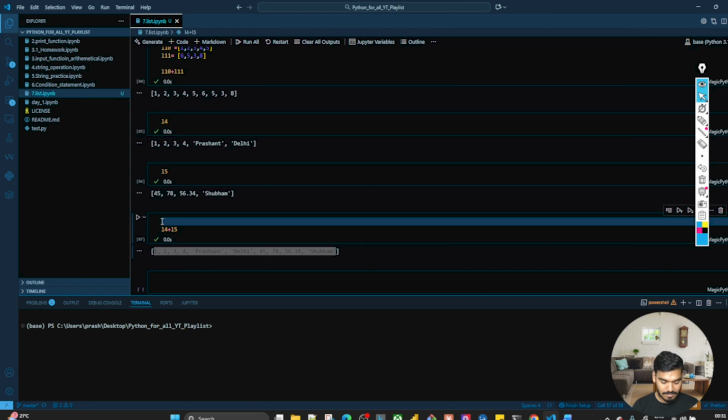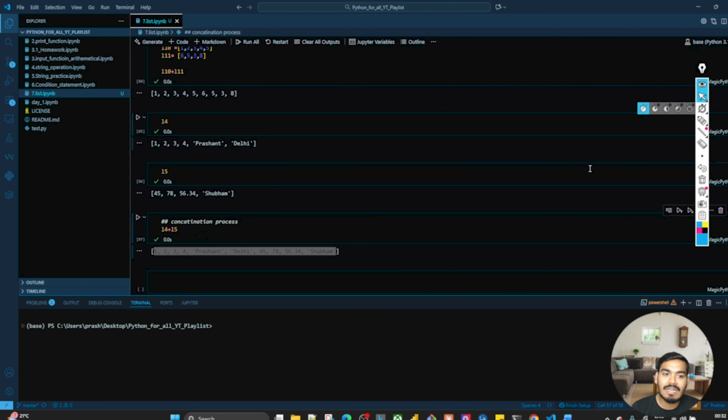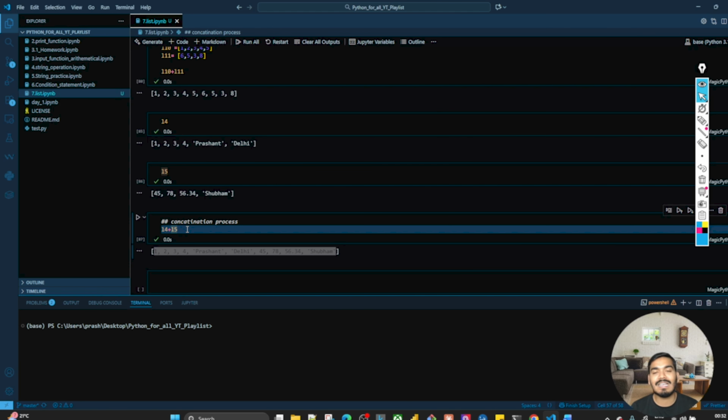What do you call this? Concatenation process. Clear? You can use extend, or you can just do L4 plus L5, or two lists just plus, that's all.